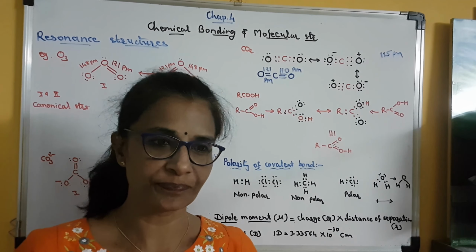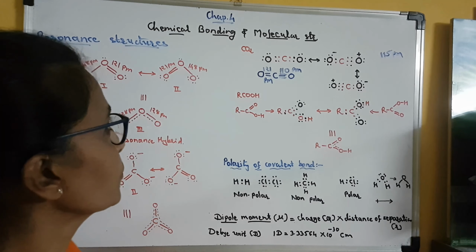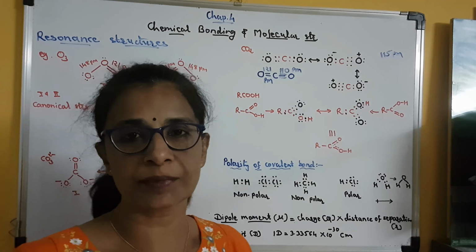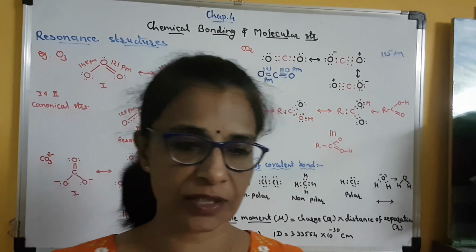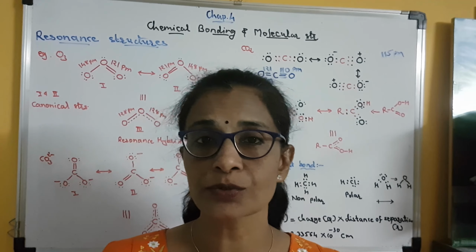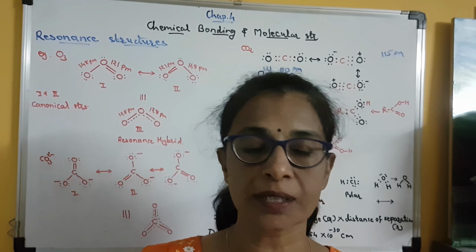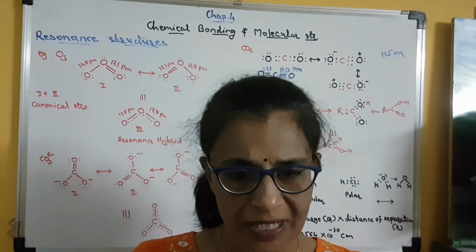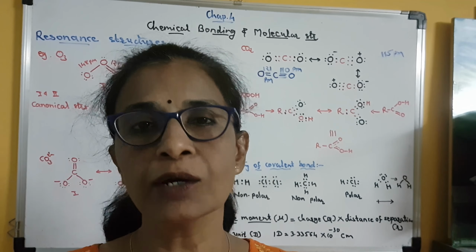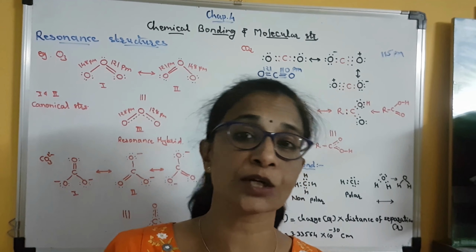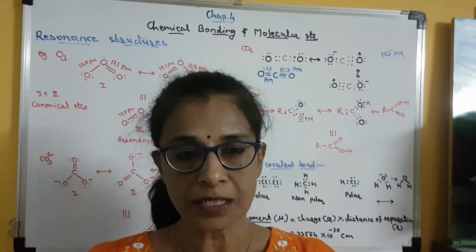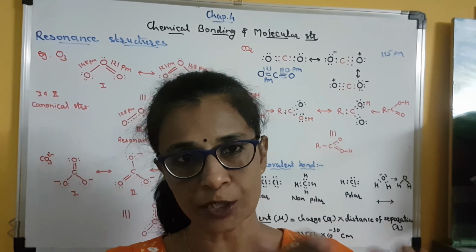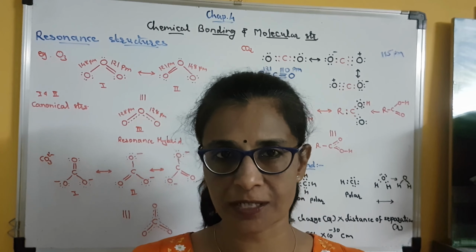Hello everyone. Let us continue with the fourth chapter, chemical bonding and molecular structure. Today we are going to discuss a very important topic of this chapter, and that is resonance. So the first very simple meaning of resonance is interconversion. Interconversion of one form into the other, that is called resonance.